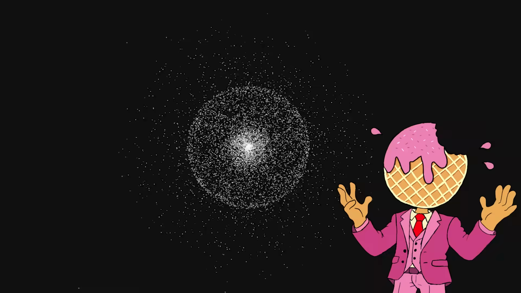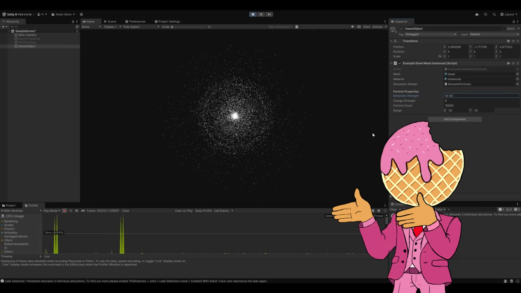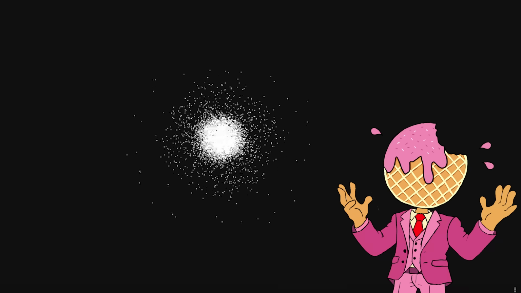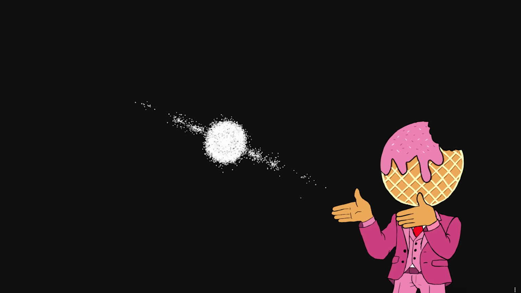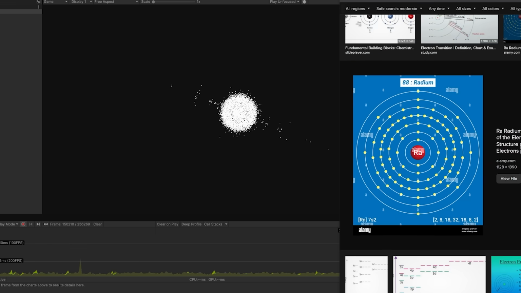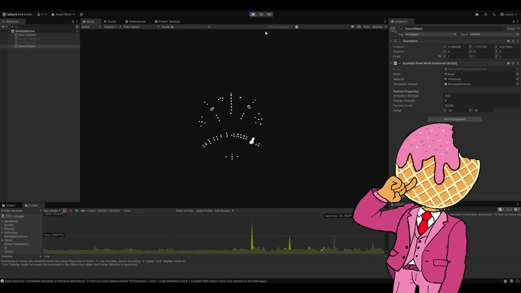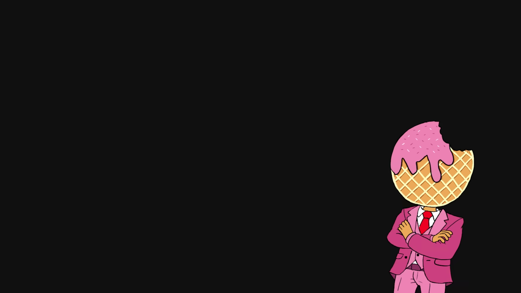It looks like the particles are getting thrown out due to overcorrecting. And, oh, what's this? It looks like an atom. It's got like the electron fields and everything, like, yeah, it totally has the discrete energy levels for electrons. That is so interesting. Yeah, look at that. Uh-oh, it looks like I did something wrong.